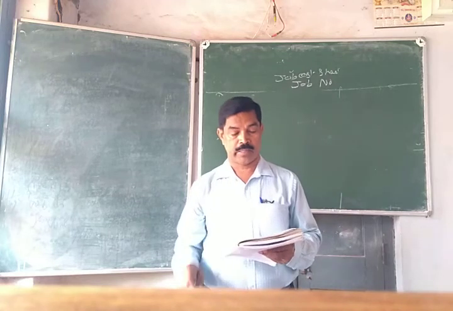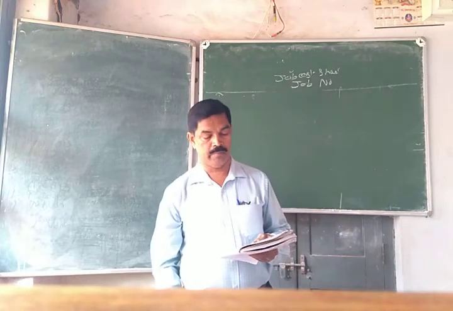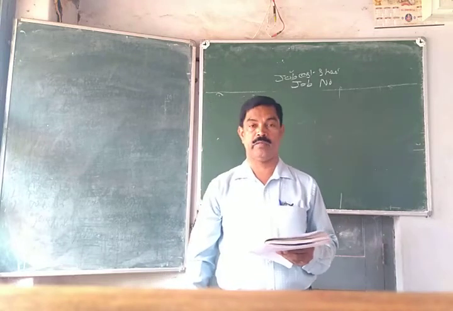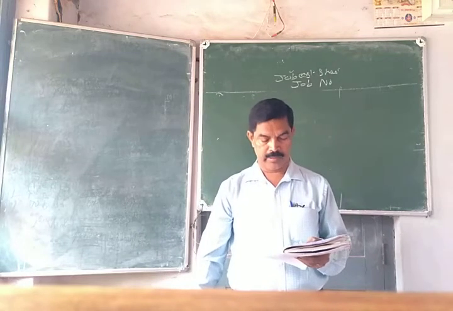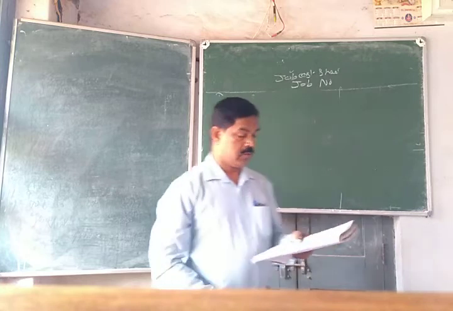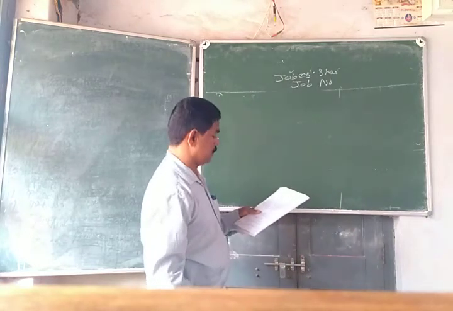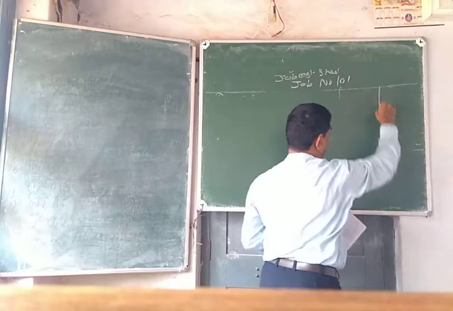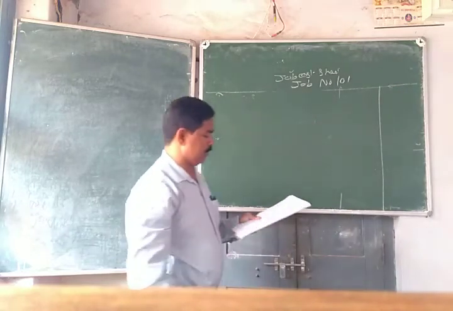So this problem is also similar to problem number 1, but here we are given one more overhead, that is selling and distribution overhead. So the calculation is similar to the previous one. Here, job cost sheet, job number 101, particulars, amount column.